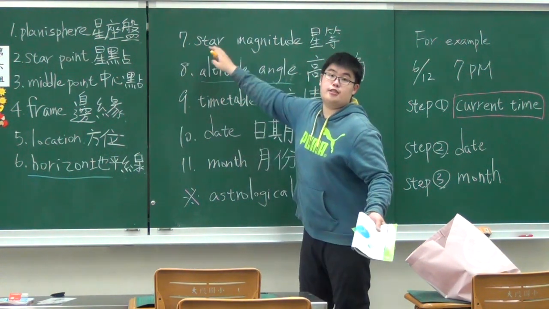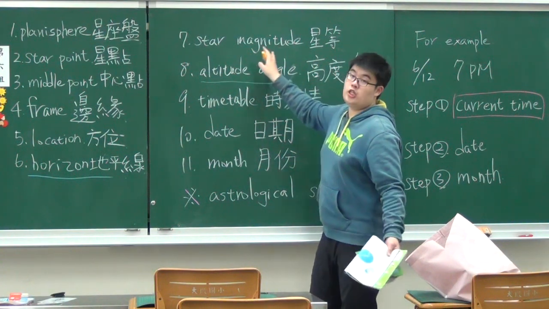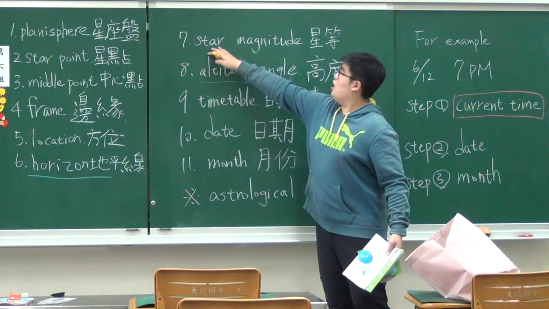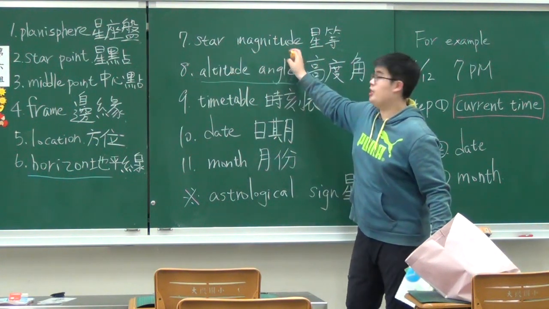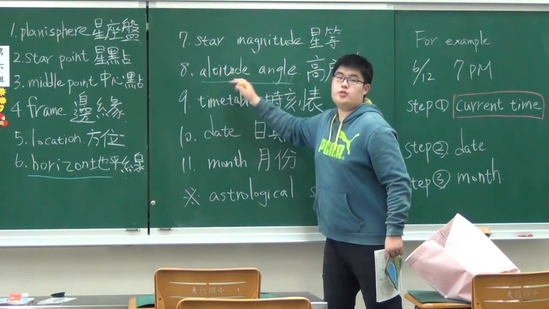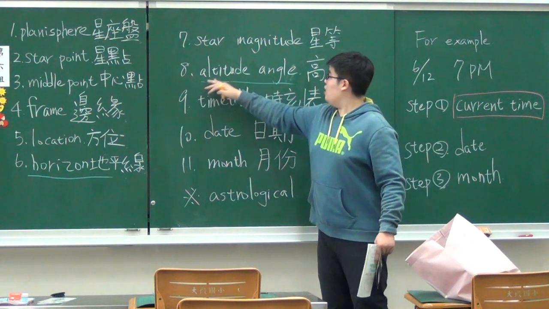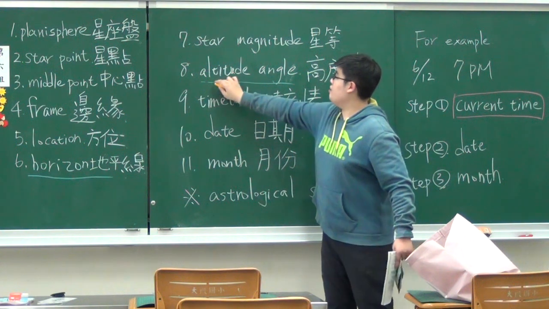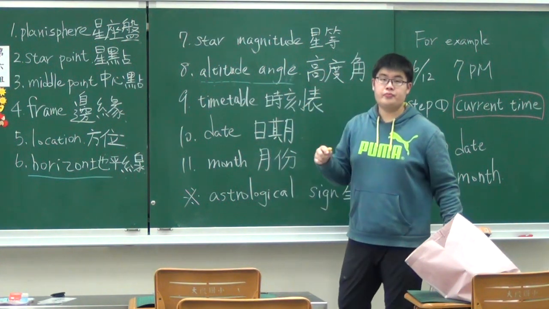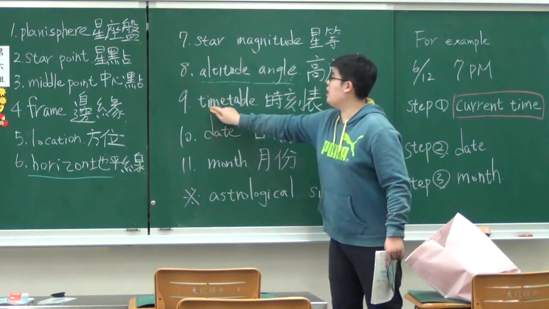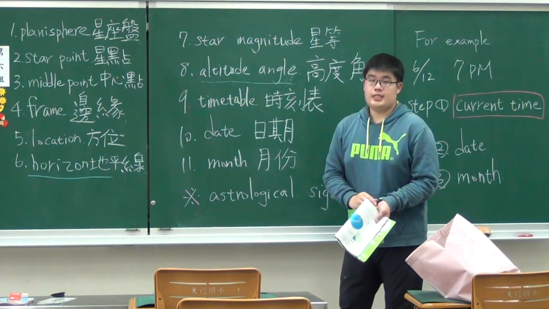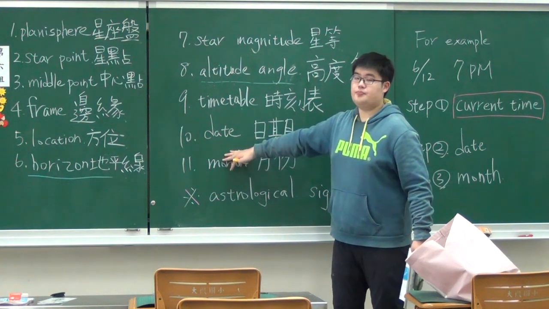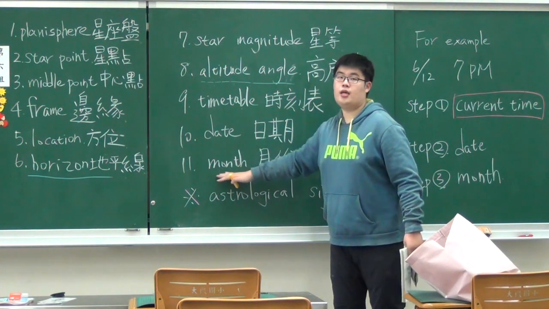Next is star magnitude. Star magnitude. Next is altitude angle. Altitude angle. This word is not angel, it's angle. Altitude angle. Next word is timetable. Timetable. Next word is date. Date. Month. Month.